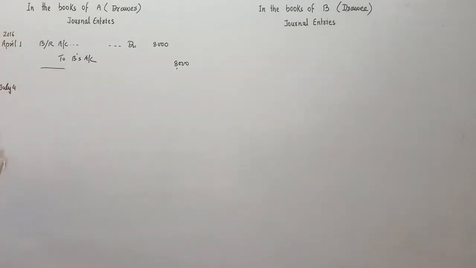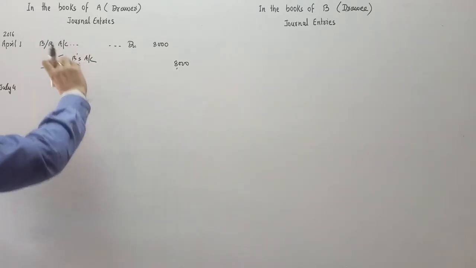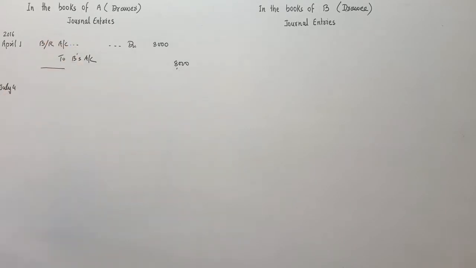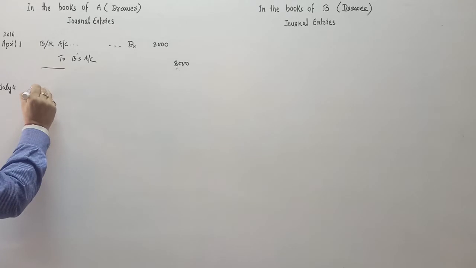So in dishonor, what we will do, we will cancel this entry of the bill which was recorded by us when the drawee accepted the bill. In case of dishonor of the bill, this entry will be cancelled. So we just reverse this entry. B's account, which was credited over here, we will debit.